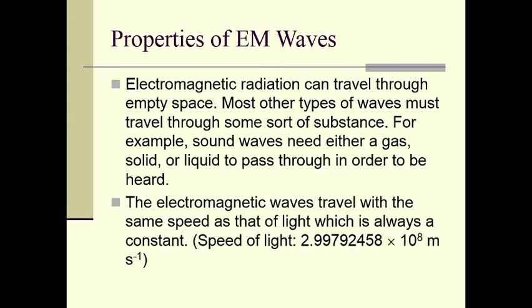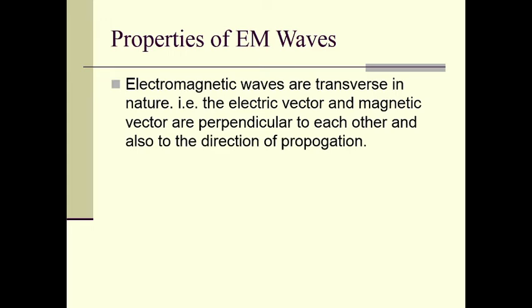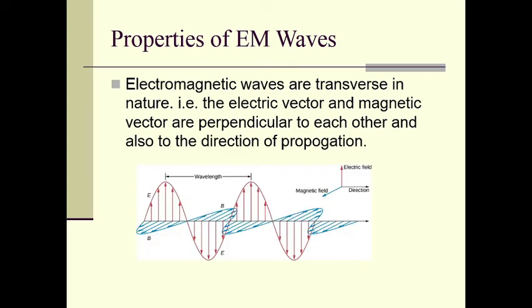Electromagnetic waves travel with the same speed as the speed of light, which is always a constant, right? We know the speed of light is approximately 3 into 10 raised to 8 meters per second. Electromagnetic waves are transverse in nature, that is, the electric vector and magnetic vector are perpendicular to each other and also to the direction of propagation.